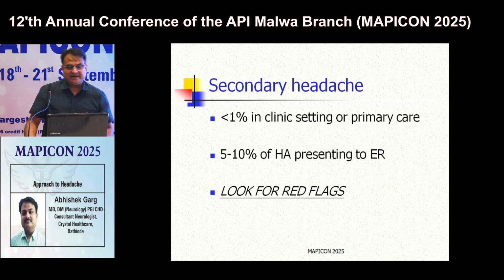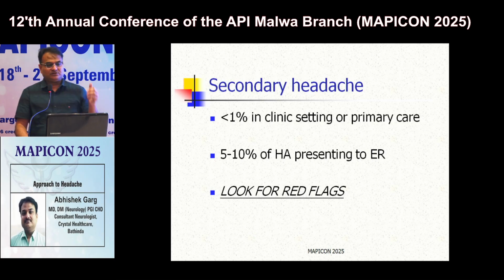Coming to secondary headaches: when headache is secondary to some structural pathology in the head or outside the head, or some metabolic abnormality in the body. In OPD, secondary headache accounts for less than 1%. But in the emergency setting, almost 5 to 10% of headaches are secondary headaches. So how can you differentiate secondary headache from primary headache?